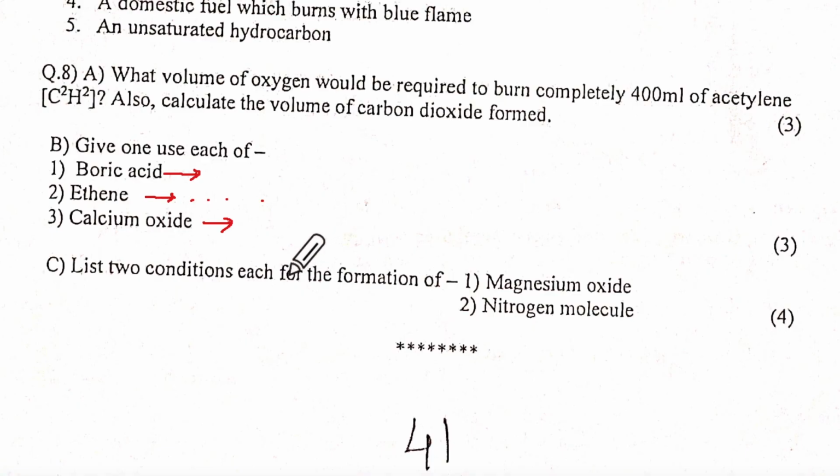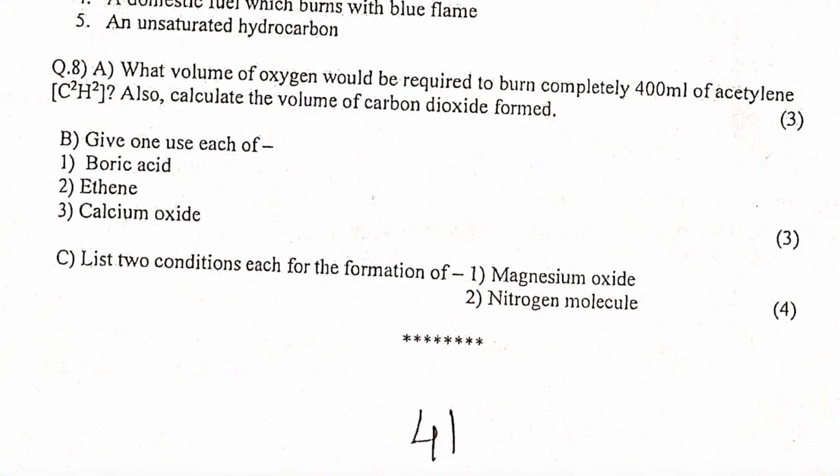No, ma'am, that's calcium hydroxide. Sorry, ma'am. When is CaO used? As a drying agent, no? Drying agent. In ammonia, isn't it used as a drying agent? Hello? Yes, ma'am. Okay, so remember drying agent. So give yourself marks out of 3 here.